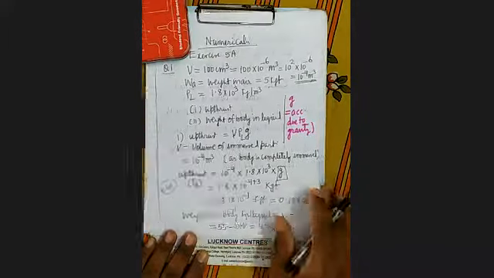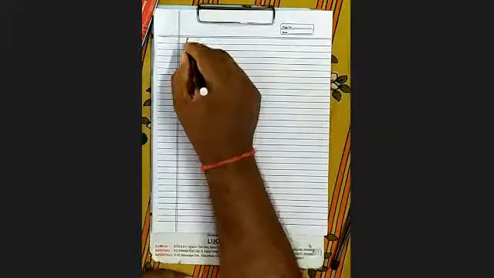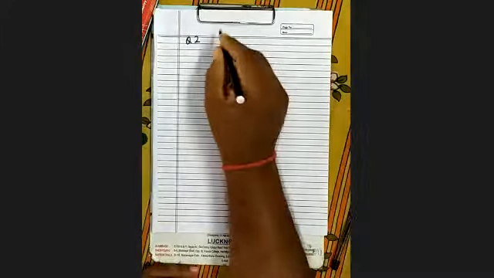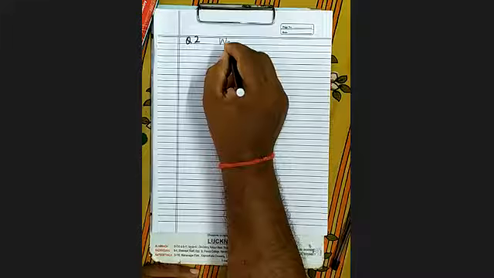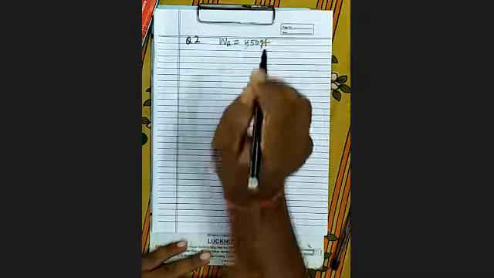Now see here, question number 2. A body weighs 450 gram force in air. Means in air, what is the weight? 450 gram force.